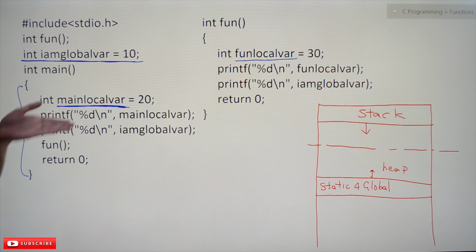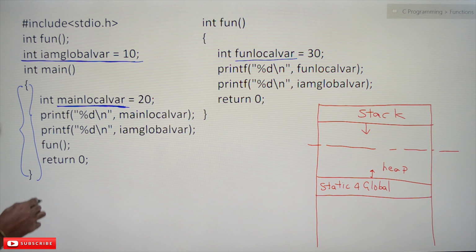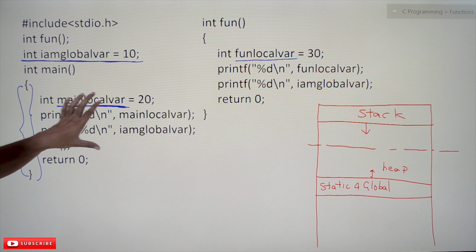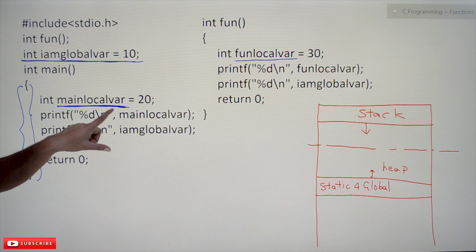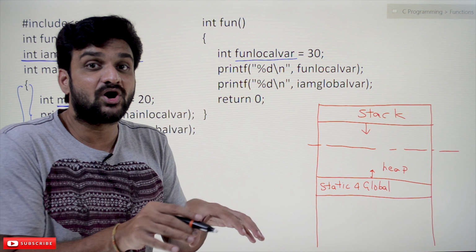The scope of this variable is block scope. This is the block within which this variable can be accessed, and it is a local variable. A local variable will have block scope.